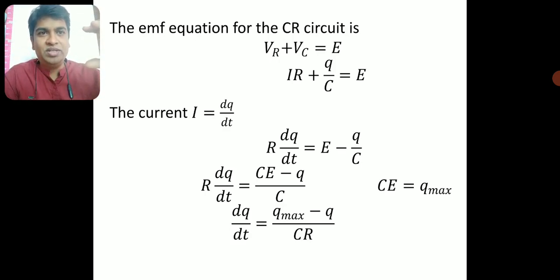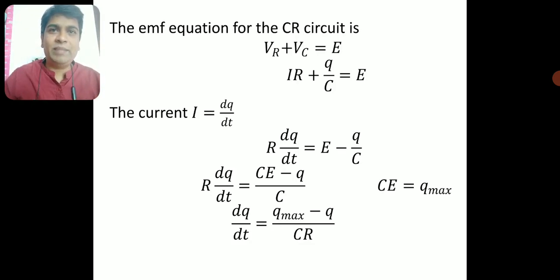What is the maximum voltage across the capacitor? It is the EMF of the battery, the maximum voltage the capacitor can get charged to. Therefore, I can write this C into E as the maximum charge, which I am representing by Q max.